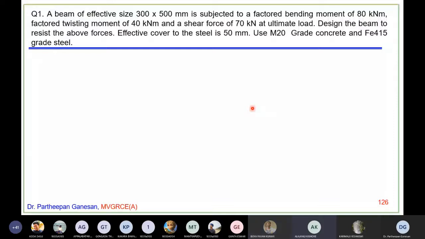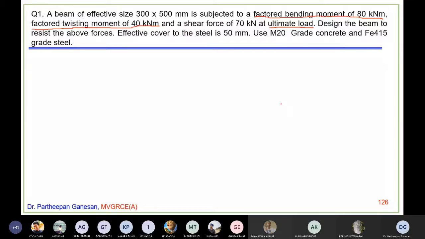Okay, because the factored value is given here, right? And this is a factored bending moment, right? That is why it is a design moment. Here also a factored twisting moment is given. Here also shear force at ultimate load. Ultimate load is also design load or limit load. Okay, so 70 kilonewton at ultimate load. So all the given forces are due to design load only. Okay, so you can take the values as they are.